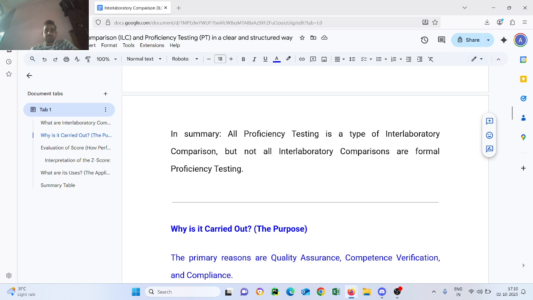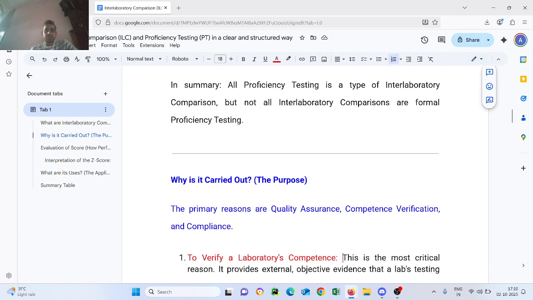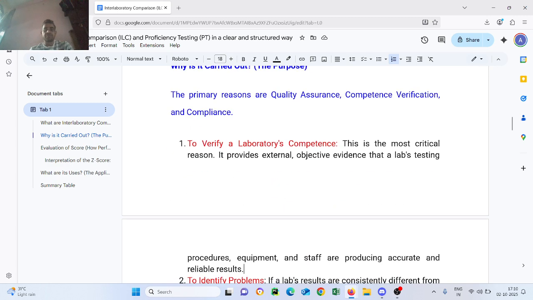Why is it carried out? The purpose. The primary reasons are quality assurance, competence verification, and compliance. First, to verify laboratory competence. This is the most critical reason. It provides external, objective evidence that a lab's testing procedures, equipment, and staff are producing accurate and reliable results.